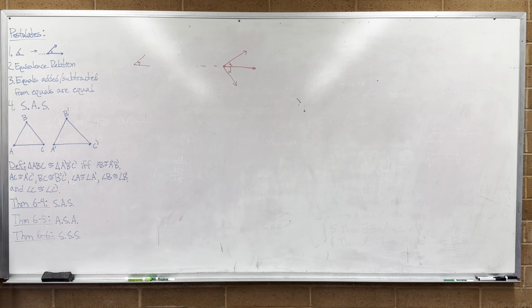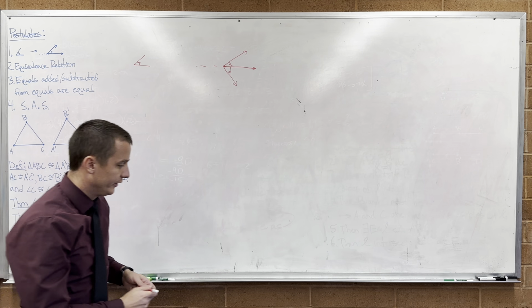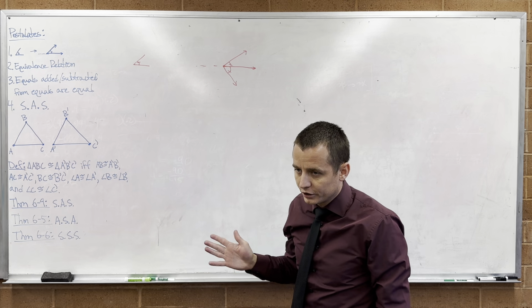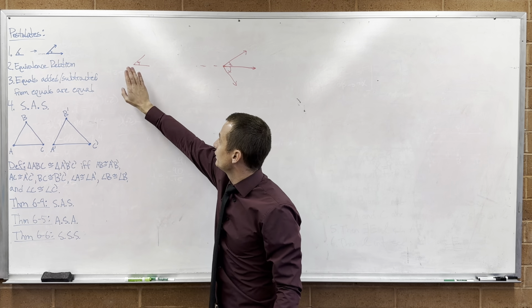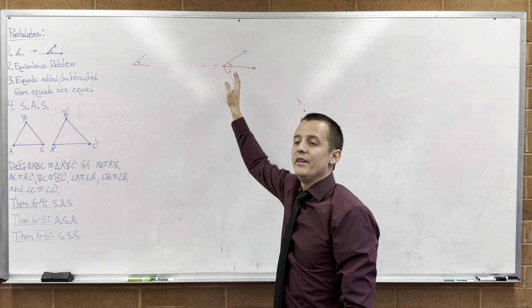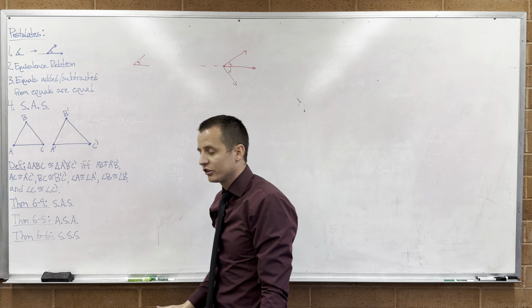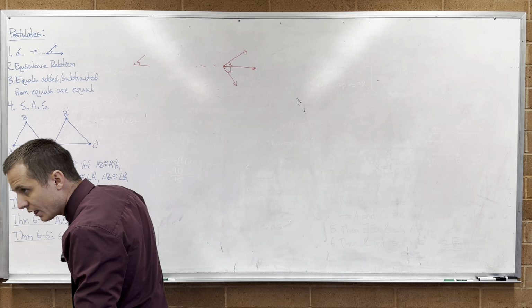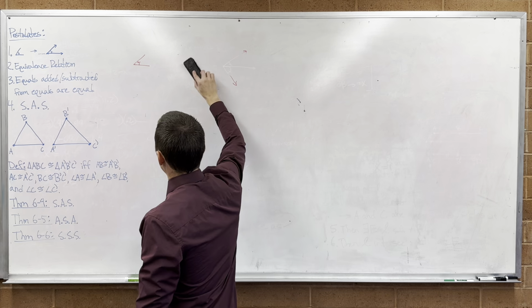So that's the existence one. Now it also had a second part to it. The second part is that all straight angles are congruent. If you don't have a straight angle, you can do this. And then if it's a straight angle, all straight angles are congruent to each other. That was postulate 1.